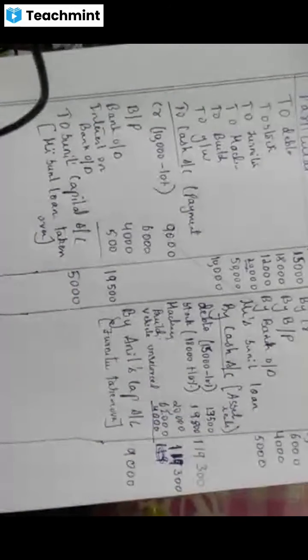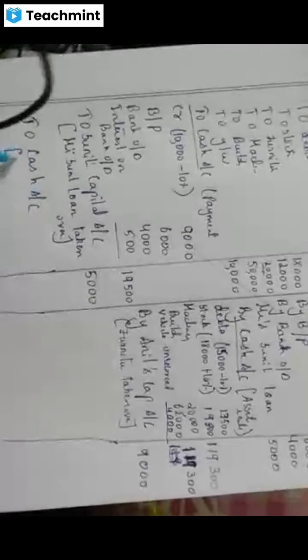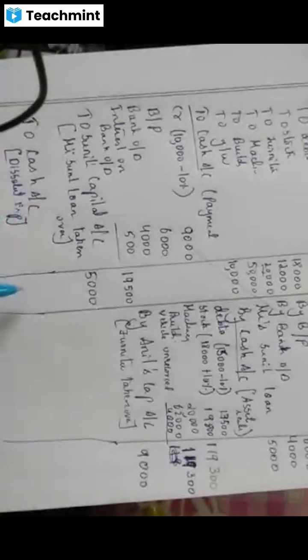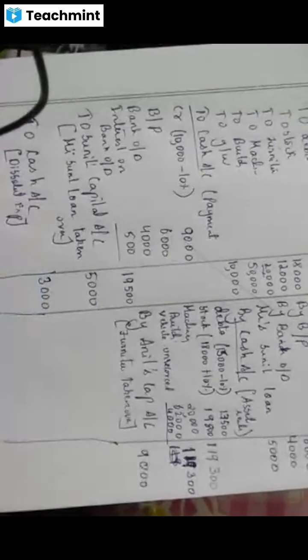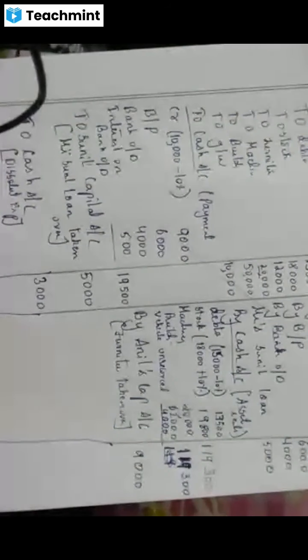Okay. Is there anything else for which an entry has to be passed? Did I miss anything? Yes, dissolution expenses there is. Dissolution expense is always this side, debit side. So to cash account. Bracket only, right? Dissolution expenses. Amount is how much? 3,000, right? Yes, 3,000. Correct. Now make the total of both the sides. Finish now. I have not missed anything. Have I? No. Looks like I have taken care of all the things we have done.